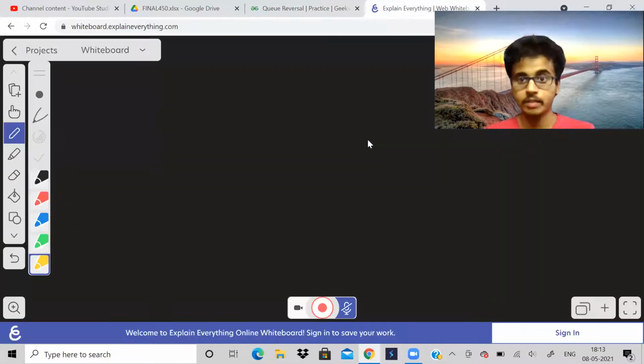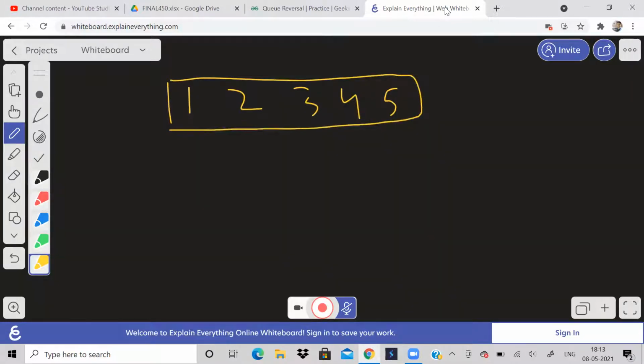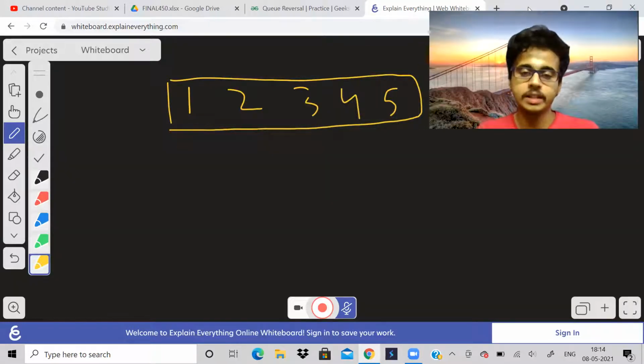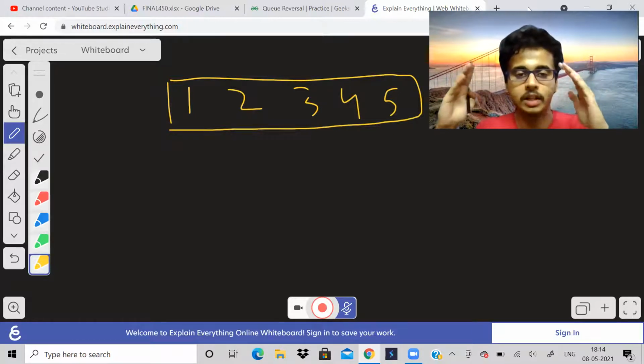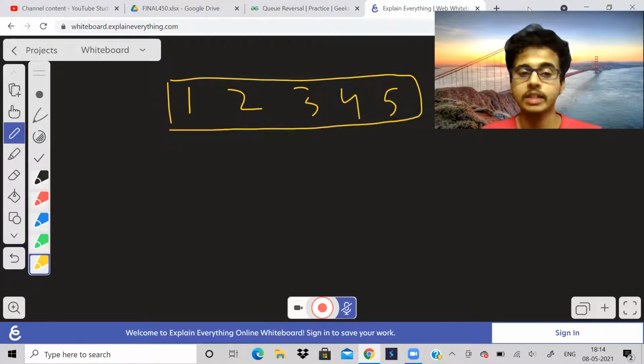So let us take an example to understand that. Let us say our q is like this: 1 2 3 4 5. I think you all know that queue is a data structure which follows which kind of order? It follows first in, first out order. Whenever you want to picture a queue, just imagine you standing in an actual line, then you'll get a clear idea. First in, first out. So let us say this is the queue. How do we reverse it using recursion?